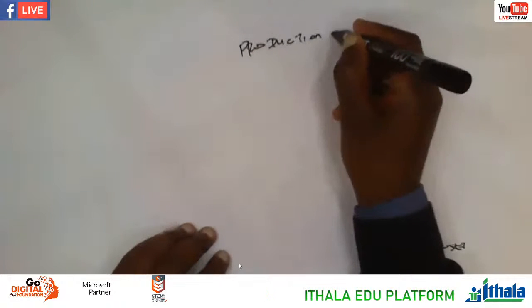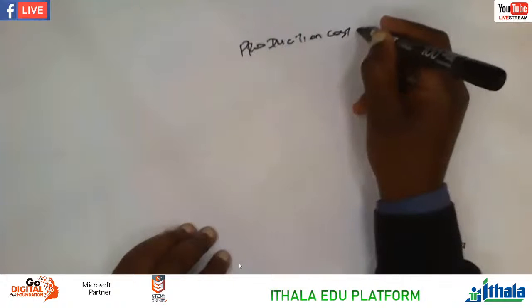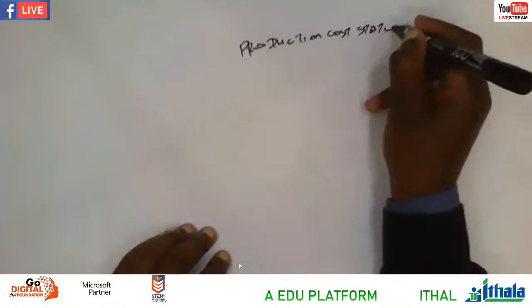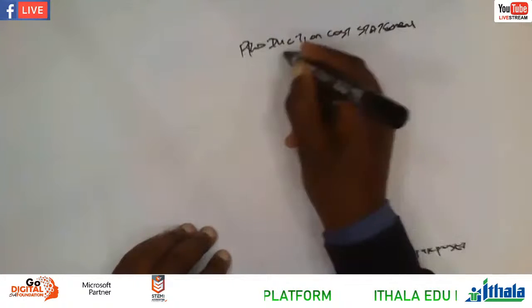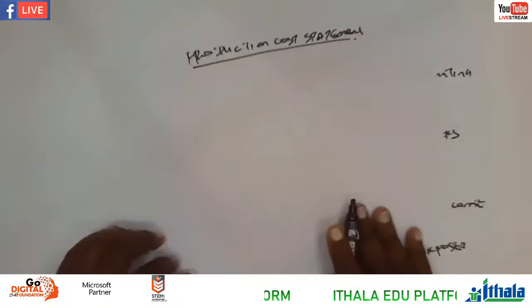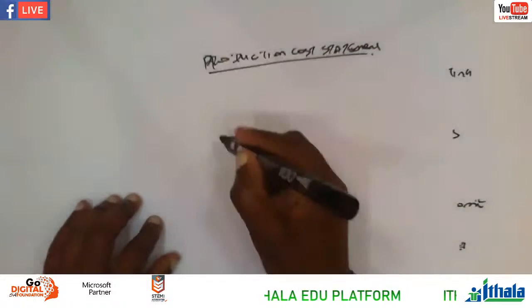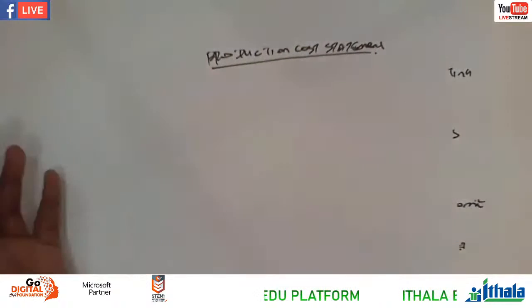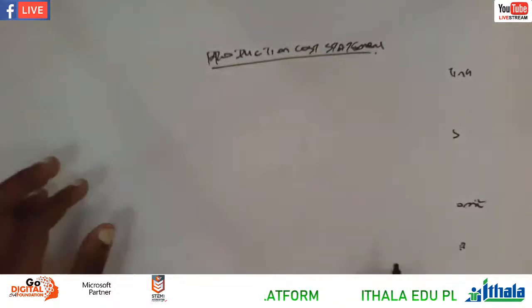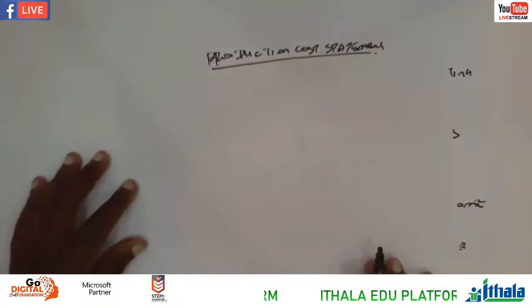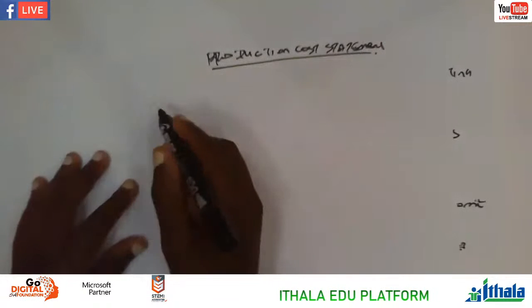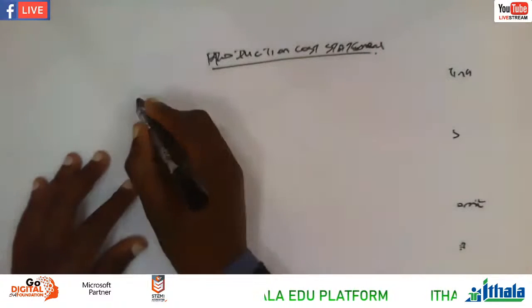Production cost statement. Okay, let's go there on the format first. Production cost statement is like one of the financial statements of the business. It's like the balance sheet and the income statement if we talk about financial accounting. So let's go on the format of the production cost statement.